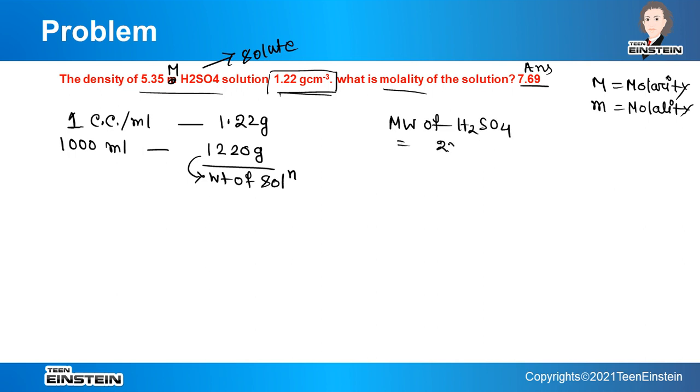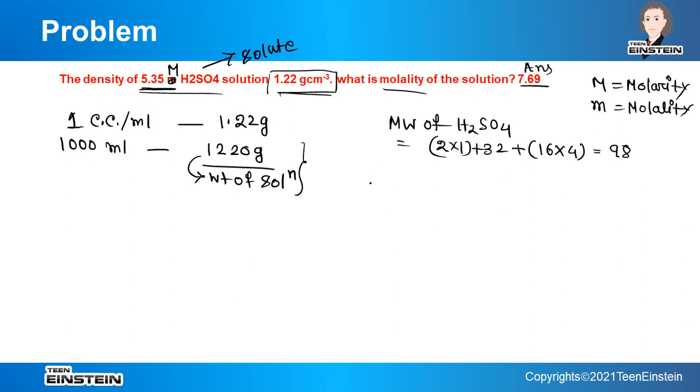So 2 into 1 for hydrogen, 32 for sulfur, 16 into 4 for oxygen, and this is equal to 98. So 5.35 moles are present in this amount of solution. Now we know the molecular weight, we also know the number of moles of H2SO4 present in 1220 gram of solution.